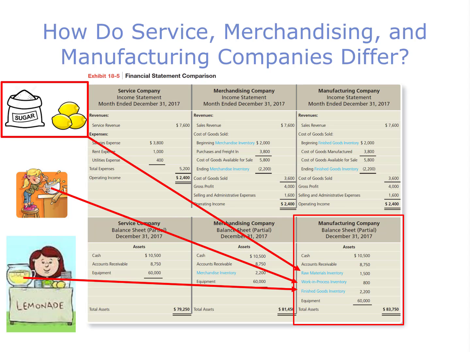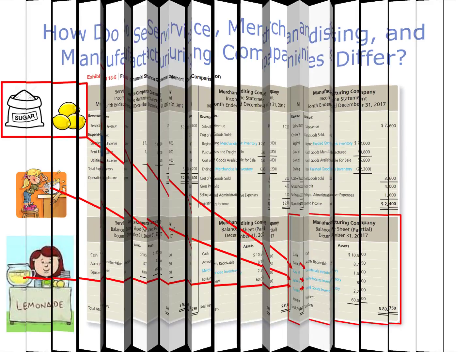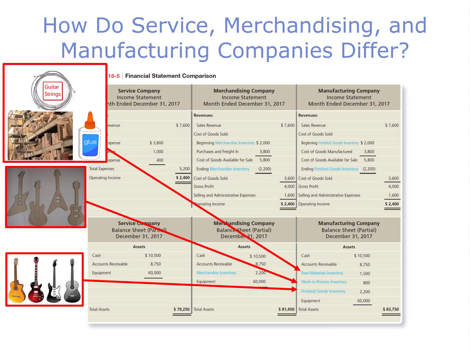It's important that a company keep track of these costs separately, so when the products are finished, the company knows the total cost of the finished product. For example, if Linda Lou is selling lemonade for 50 cents, but she did not realize that it costs 60 cents per cup to make, then her business will not be successful. Now, using a guitar manufacturer as an example, raw materials would be the wood and strings and glue. Guitars that are not finished at the end of the period would be work in process inventory. And guitars that are finished but not yet sold at the end of the period would be in the finished goods inventory.